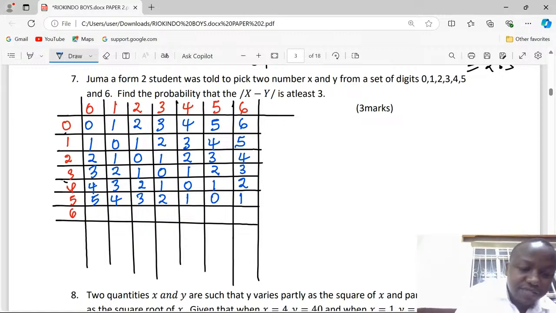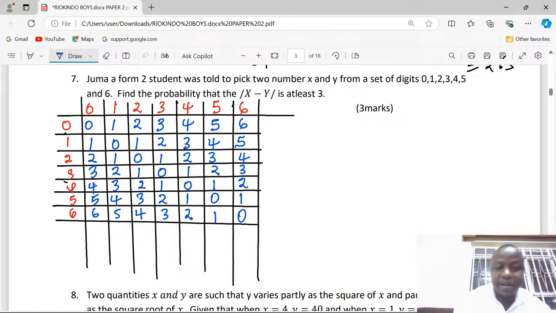And finally, 0 and 6, difference of 6. 1 and 6, difference of 5. 2 and 6, difference of 4. 3 and 6, difference of 3. 4 and 6, difference of 2. 5 and 6, a difference of 1. And 6 and 6, a difference of 0.